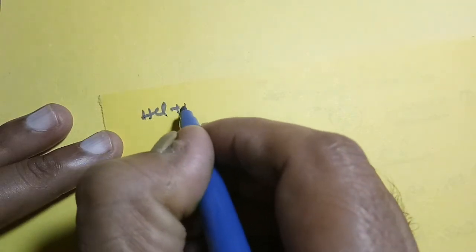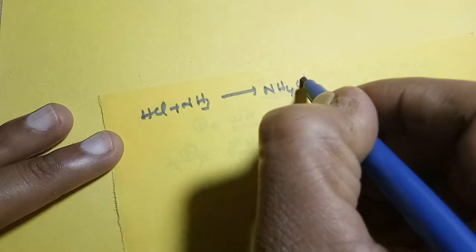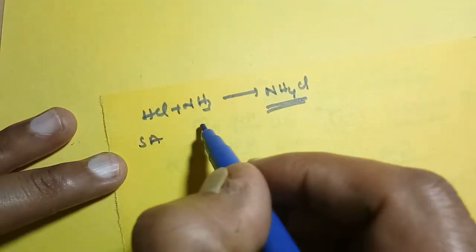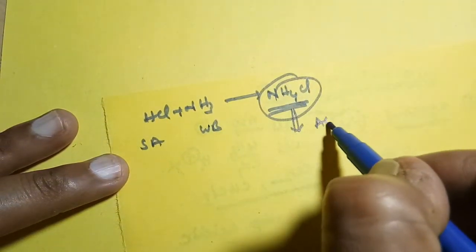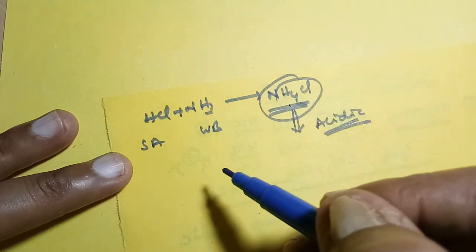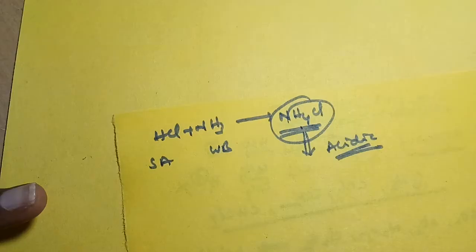For example, HCl plus NH3 gives rise to NH4Cl. Ammonium chloride is the salt. This salt is formed from a strong acid and a weak base. This salt has some acidic character. Can we explain the acidic character of such a salt? No, we cannot explain it by Arrhenius theory.